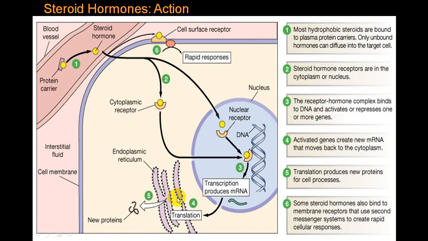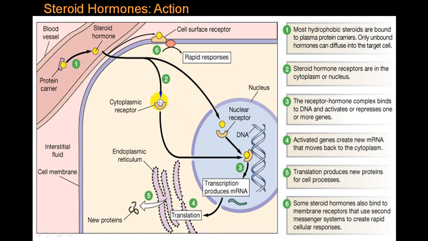They will be acting on a receptor, on a cell receptor, and produce a response. Or the hormone will pass through the cell wall, go to the cytoplasmic receptor, or go into the nucleus and have a receptor in the nucleus, and then it produces a response.